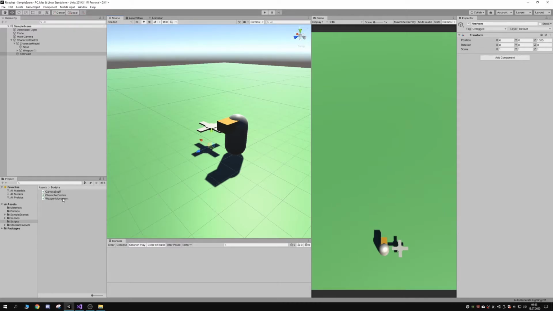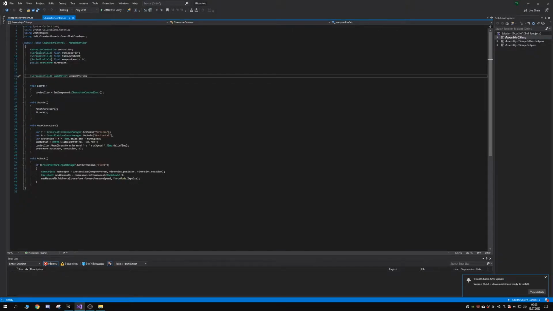And so far, inside the code, I've made a reference in the start method to the character controller. I have 2 methods, one to move the character and the other to attack. I'm thinking about making this a mobile game if I can. So I used the cross-platform input manager, which is in the standard assets of Unity. This lets you use different platforms' controls at the same time. So if I hit W on my keyboard, it's also the same as using a joystick on the mobile screen. So here we also use a Fire1. This is inside Unity as well.